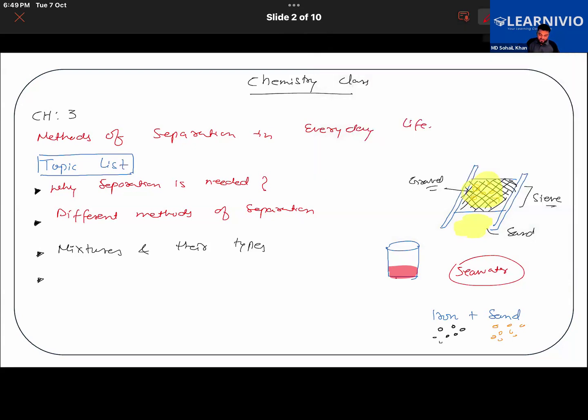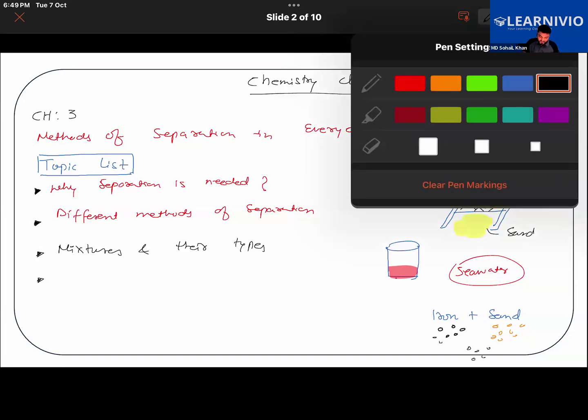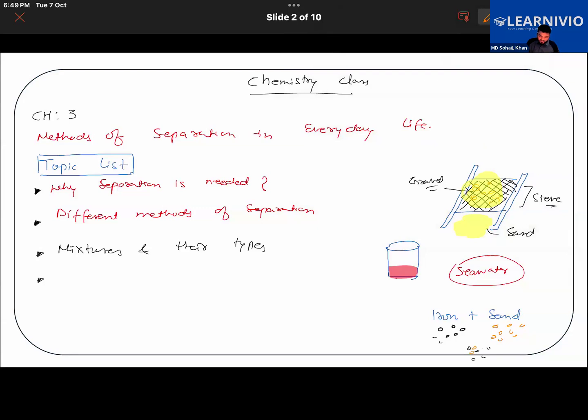So how are we going to separate the iron from the sand now? If you were to hand pick it, it will take so much time. So we will simply use a magnet. So magnetic separation is also done. Getting it?